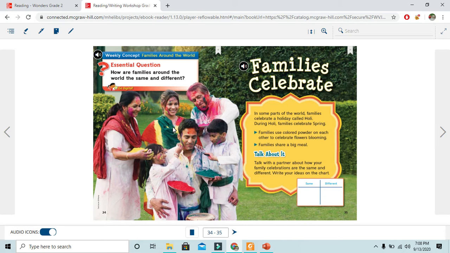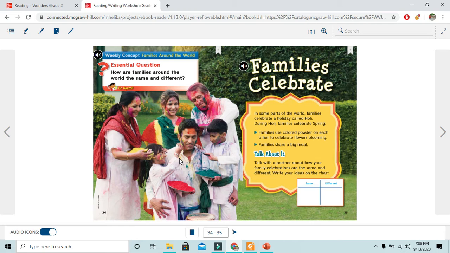So what do they do for the spring? As you see, they are wearing white clothes. They have powder, yes, colored powder here. They start to spread colors on each other, and they have a meal. They eat or share a meal together. It's a kind of celebration.